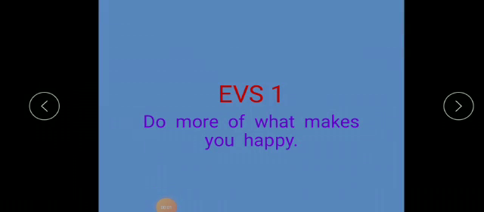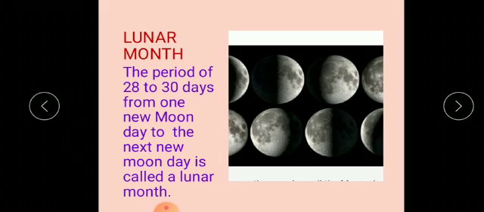Let's start our today's EVS 1 class with a very simple thought. Let's read it out. What is written? Do more of what makes you happy. So always go on doing such things which really make you happy in your life. That will really help you to make a happier life, isn't it? So always go for such things which really make you very happy. It could be anything, your hobbies, sports, any of your interests, which really makes you happy. So let's continue with this lesson.